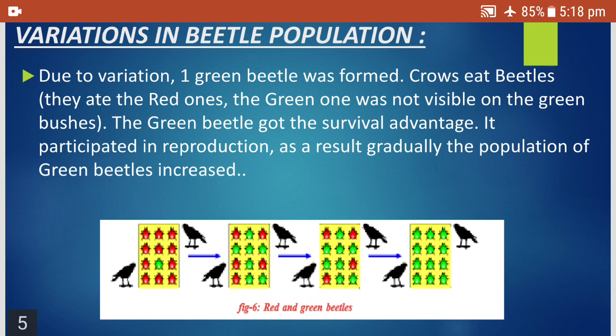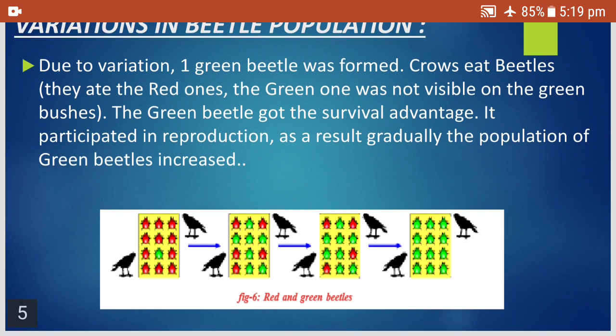The green beetles got the survival advantage. They participated in reproduction. As a result, gradually the population of the green beetles increased and the red beetles decreased. This is called variation, how the red has disappeared and how the green has evolved. This is the first condition.